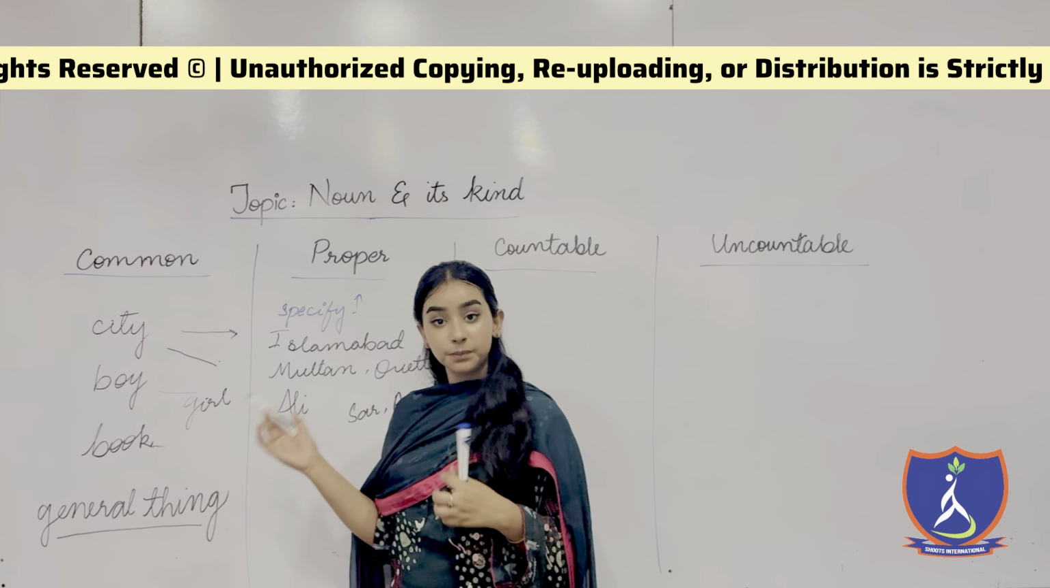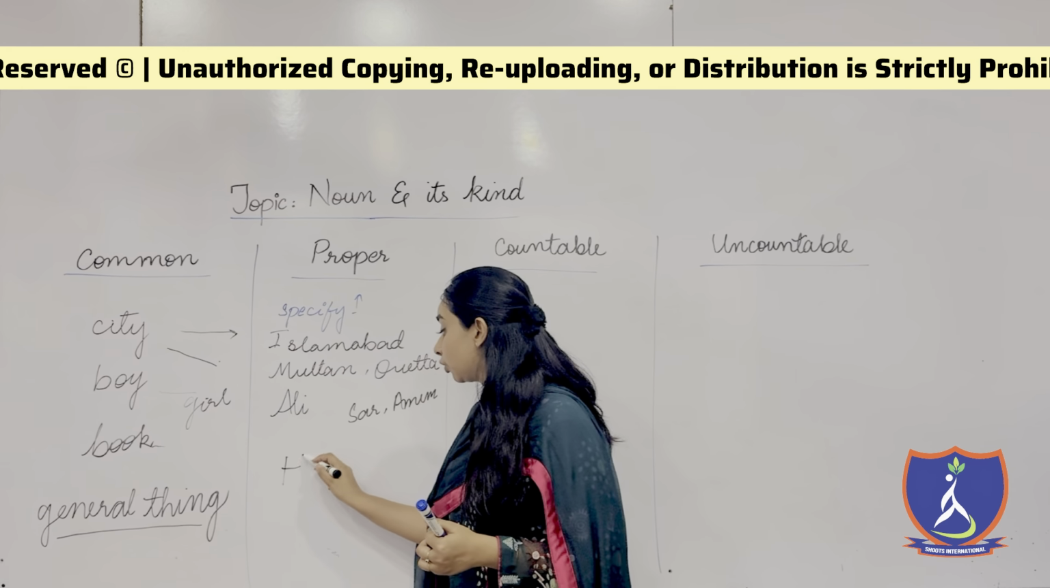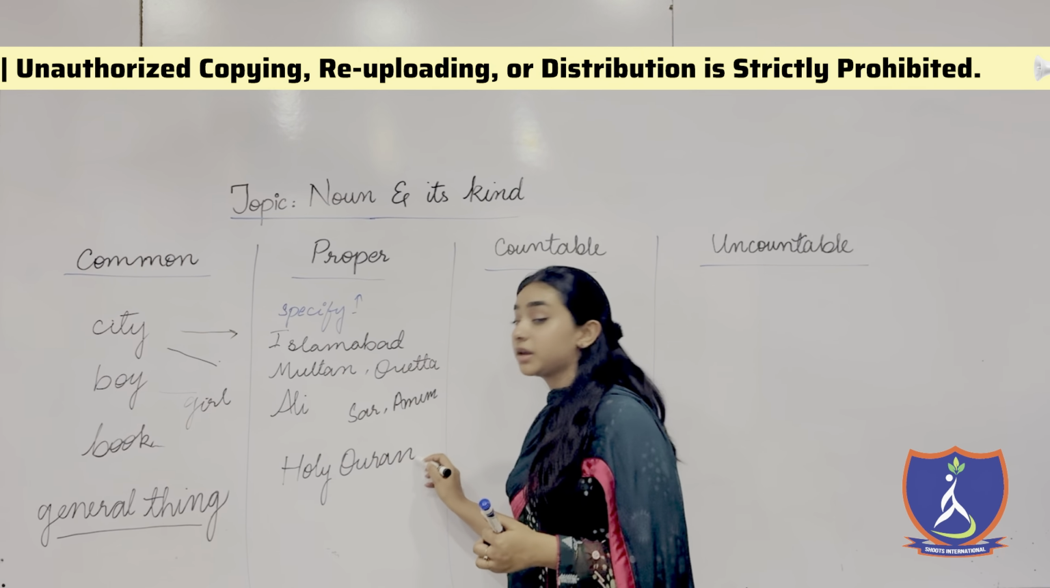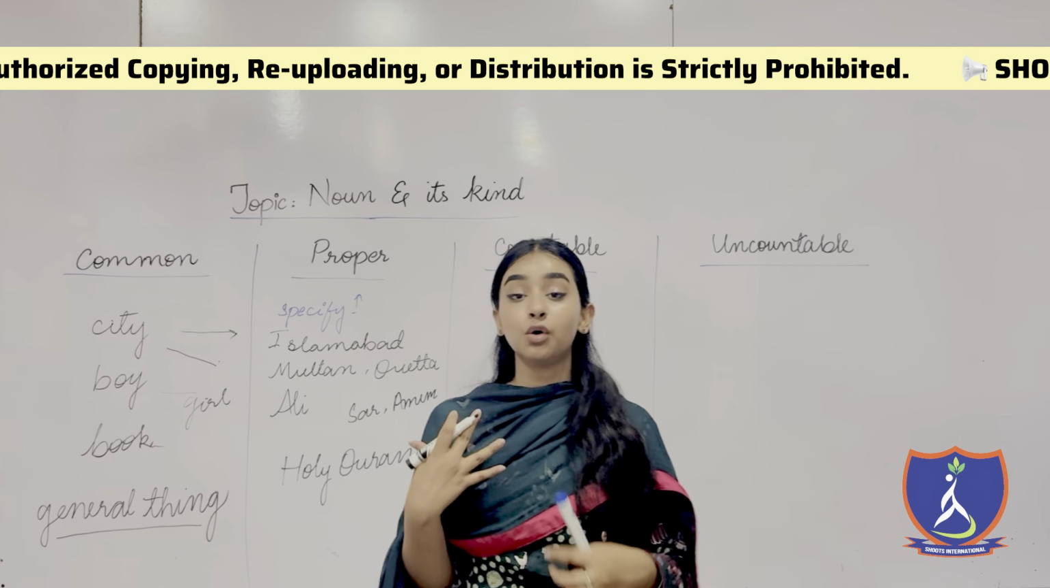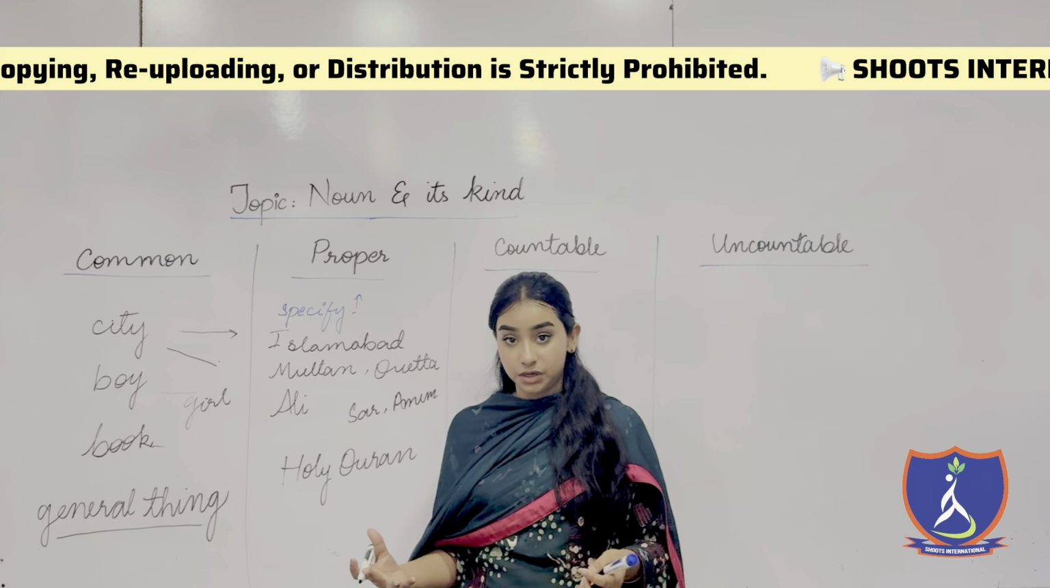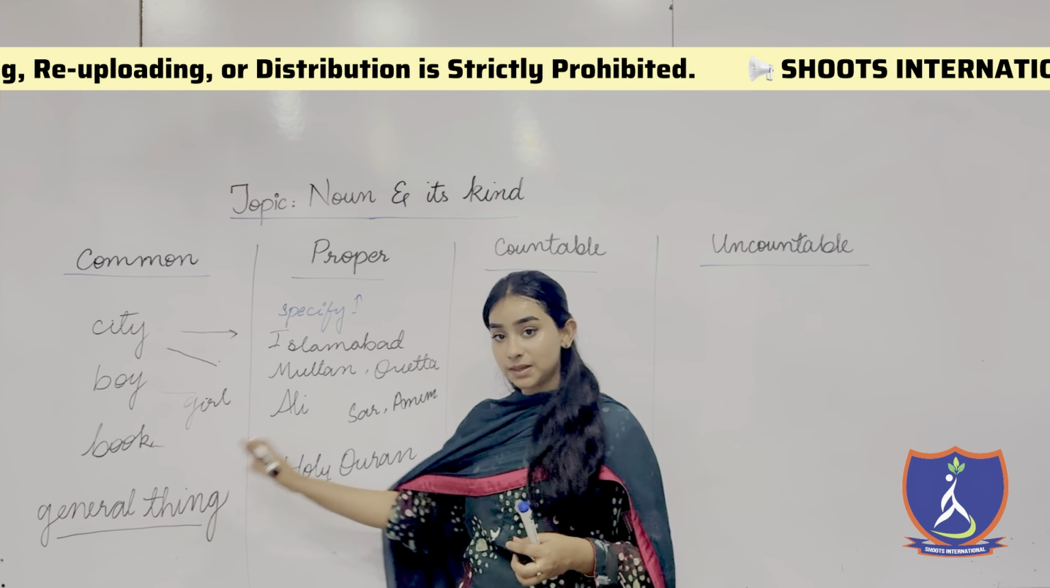Book was a simple common noun, but if I write Holy Quran, that is a special thing. That will be a special noun. It is an important thing. It's a holy book. So the name of that book would be a proper noun. Right? I hope these two concepts are clear.